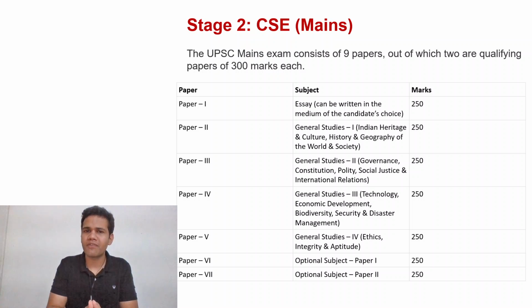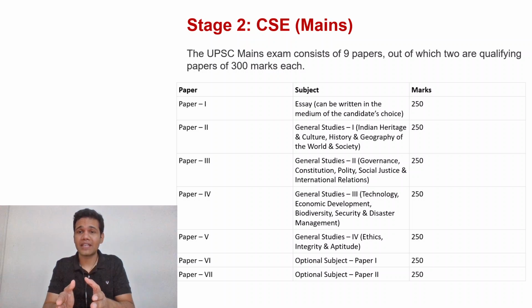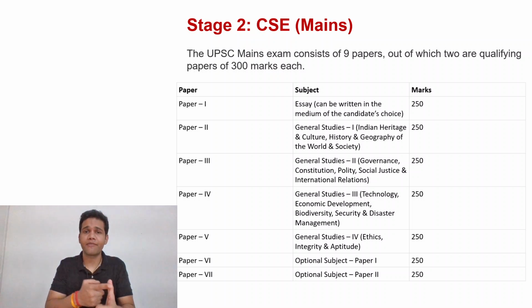But 2 papers are just qualifying, just like the CSAT paper. The 2 papers are, one, the English language paper, which is mandatory for all aspirants, and number 2, any Indian language paper. There you'll have to achieve just 25% of the marks, and that is pretty easy. So I won't say that it requires a lot of practice as in the case of CSAT. It's fairly easy, 25% in English language. As I said, for those students who are not very comfortable in English, yes, they do require practice. Otherwise, if you are comfortable, you can easily navigate through it.